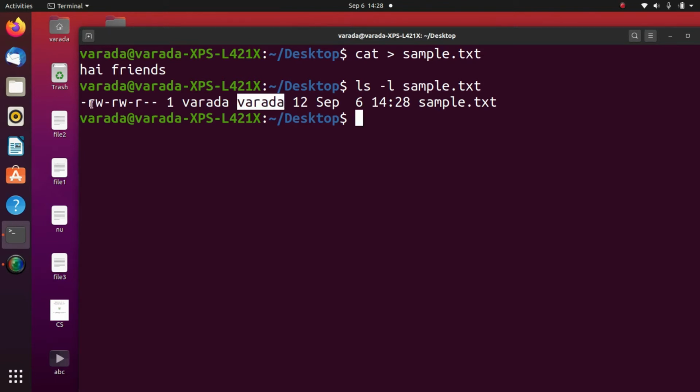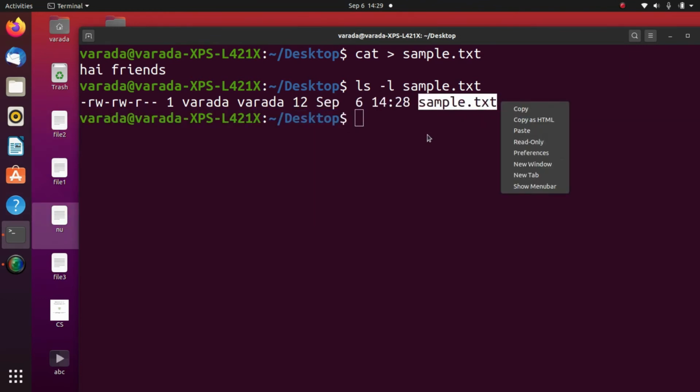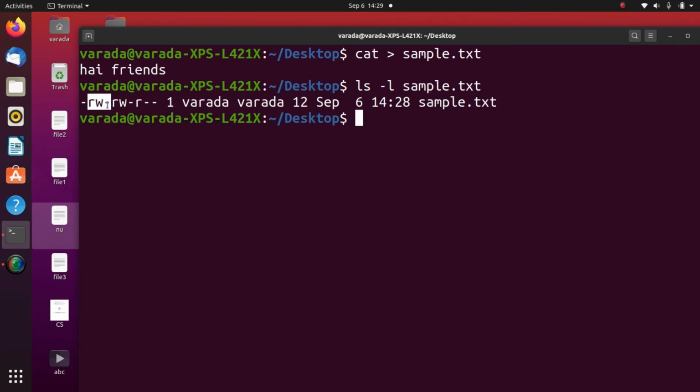File attributes are the type of the file, these are the permissions, these are the linked files, owner of the file, group it belongs to, size and date modified, and the last one indicates the file name. Now these are the permissions: rw- permissions for the user, rw- for group members, r-- for others.